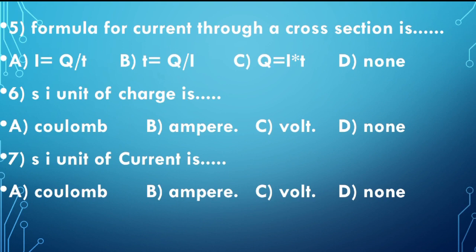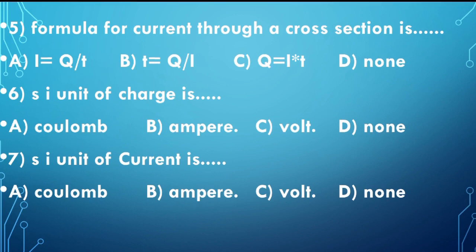Next one, SI unit of current is. Okay, so there will be four options: coulomb, ampere, volt and none. Coulomb is not your answer, because coulomb is the SI unit of charge. So therefore, it should be between the B, C and D options. Okay, so therefore the answer will be ampere.